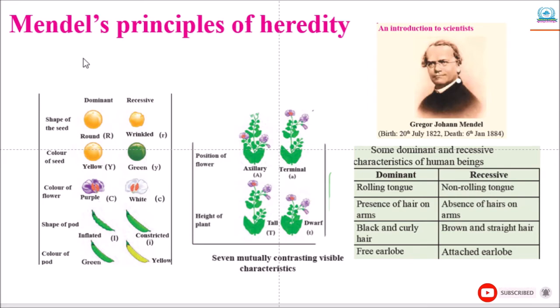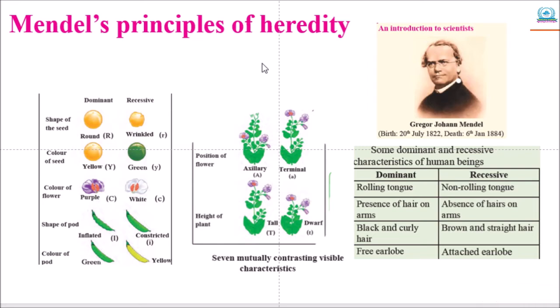So here, Gregor Johann Mendel, born 1822, died 6th January 1884. Gregor Johann Mendel was an Austrian scientist. He studied the inheritance of some characteristics of the pea plant. He showed that inheritance of these characteristics follows certain principles. Later, these principles became popular by his name. Mendel's work was recognized only in the 20th century.